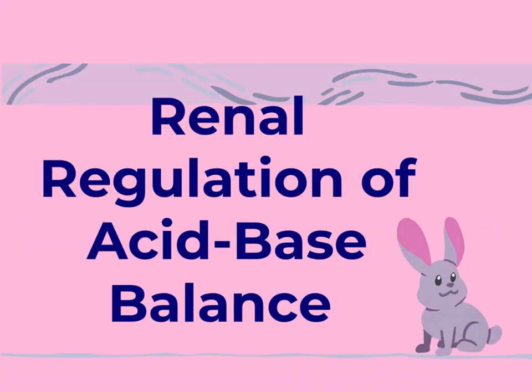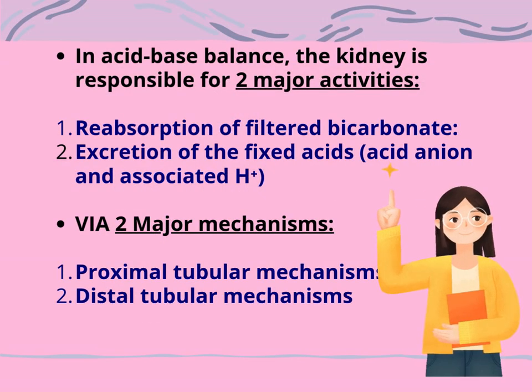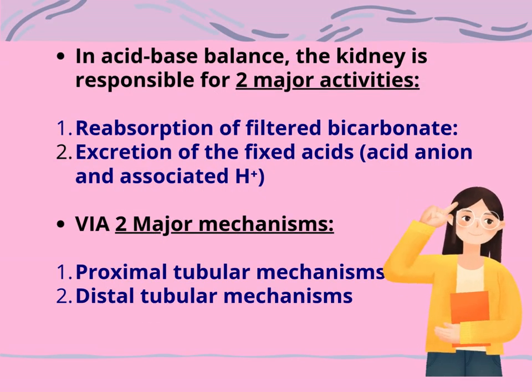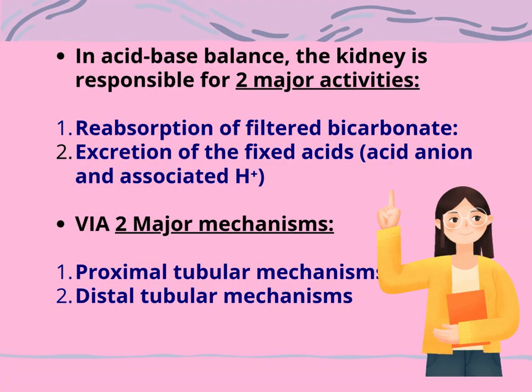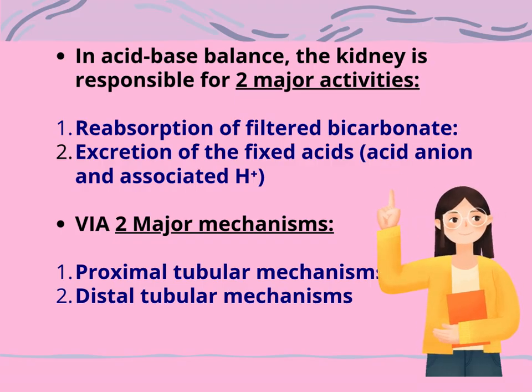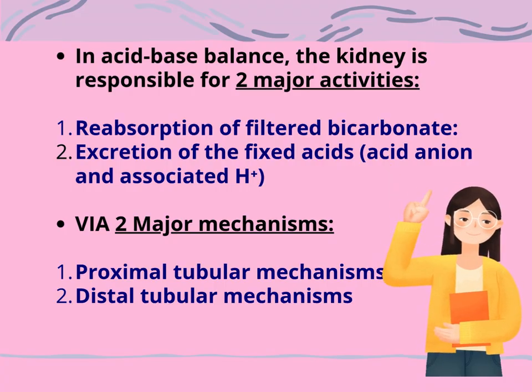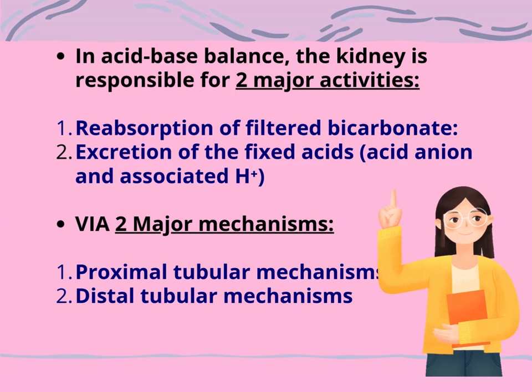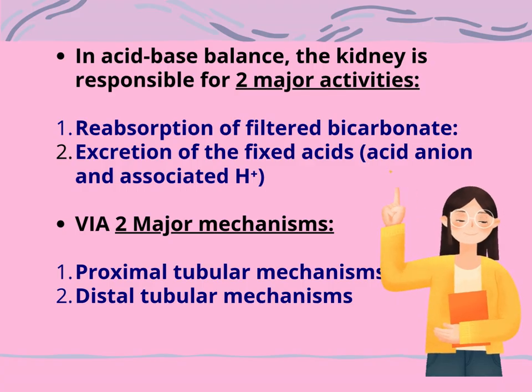Renal regulation of acid-base balance. In acid-base balance, the kidney is responsible for two major activities: 1. Reabsorption of filtered bicarbonate. 2. Excretion of the fixed acids, acid anion, and associated H+. This is done via two major mechanisms: 1. Proximal tubular mechanisms. 2. Distal tubular mechanisms.